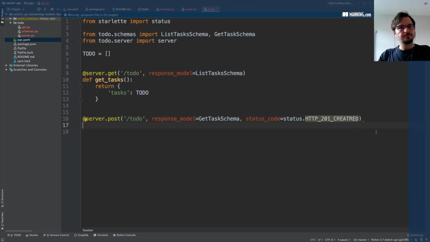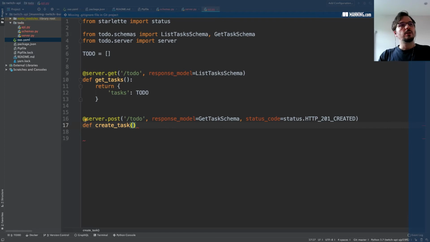Okay. Something here, HTTP 201 like that. Okay. Now let's give a name to this method. We're going to call it create task, and it's because this is a create method.